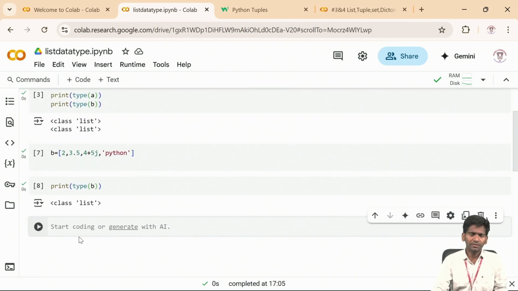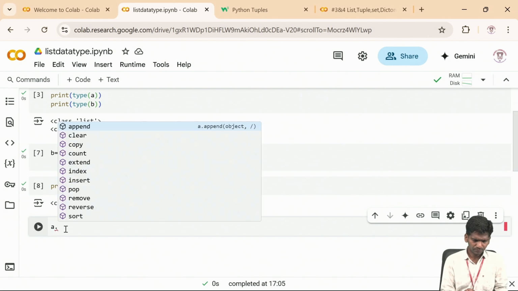So what I said, list is mutable. That means we can add elements, we can remove elements, and we can do some manipulation to this list. Let me add some elements to it. First, A dot, see, IntelliSense is coming, I can use it.